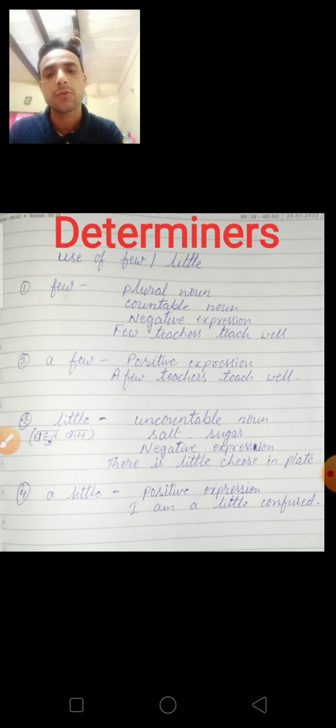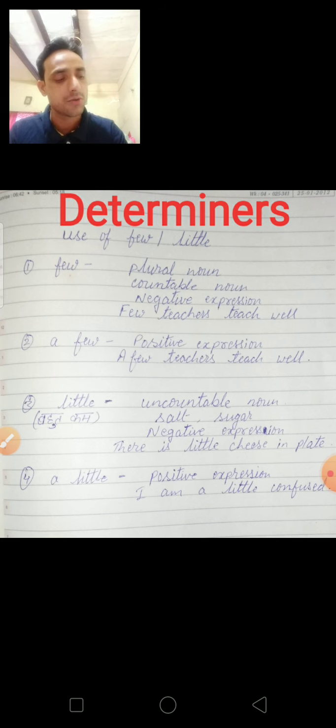Then come to a little. A little is used for any positive expression. I am a little confused. This is the expression. Suppose your teacher solved any question or gave any elaboration to you, but there is something you didn't understand. So there you can reply, I am a little confused. लेकिन मैं confused तो हूँ, लेकिन ये positive thing है. So these are the determiners. Let's have some examples.